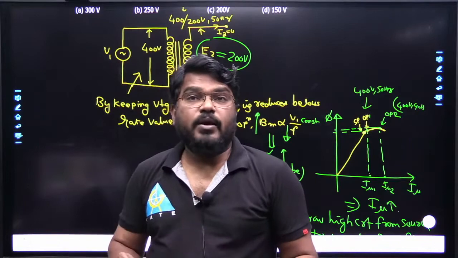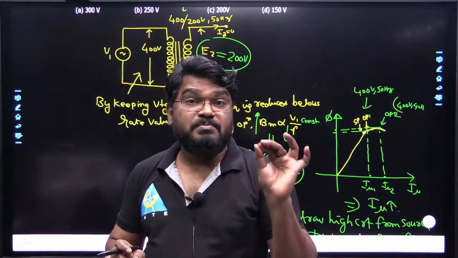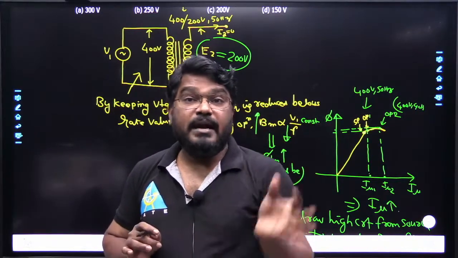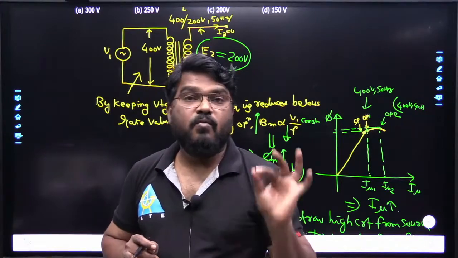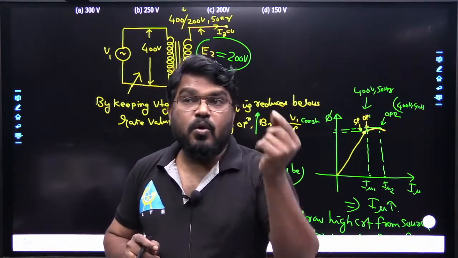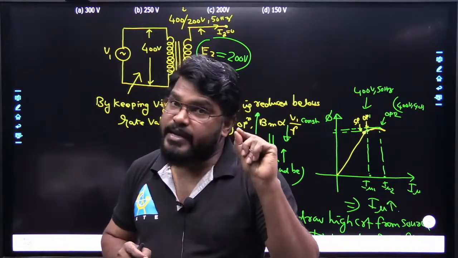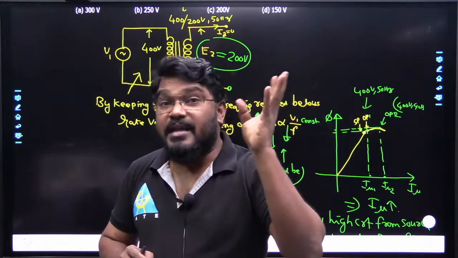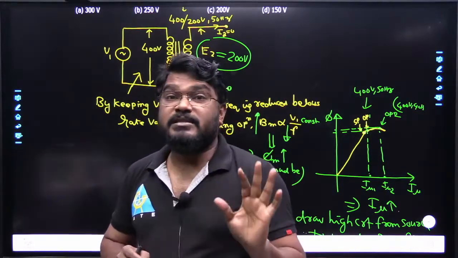By keeping voltage constant, frequency reduces below its rated value. Under open circuit condition, what will happen? The no load open circuit terminal voltage remains the same, but other consequences take place in the transformer.